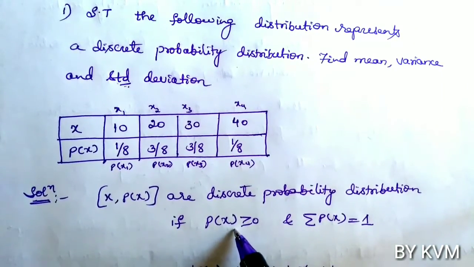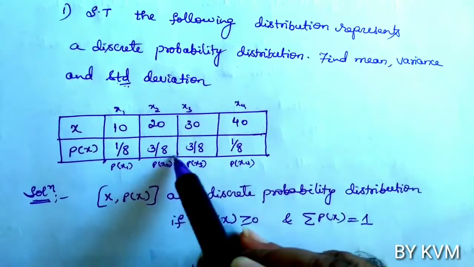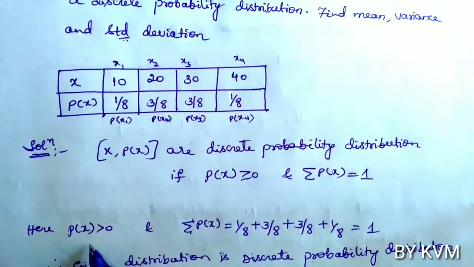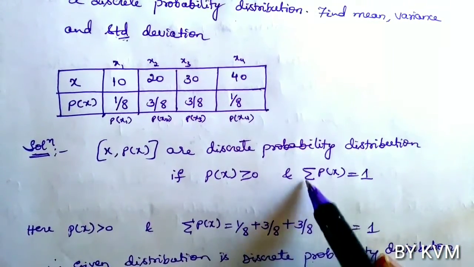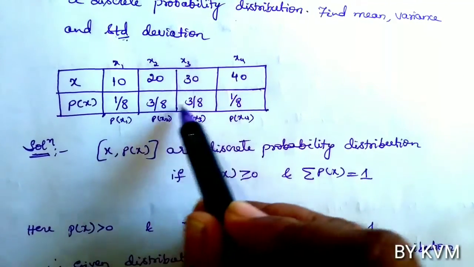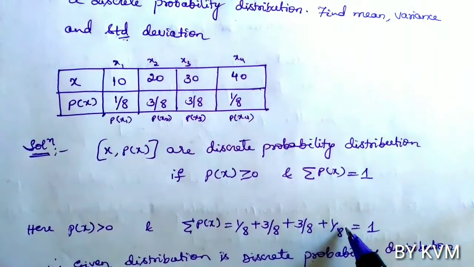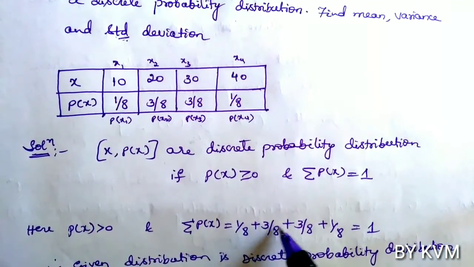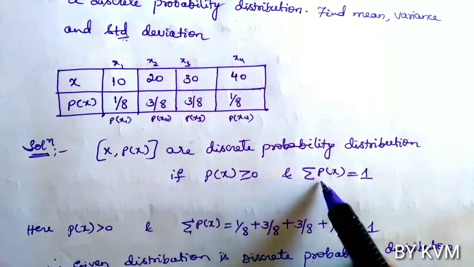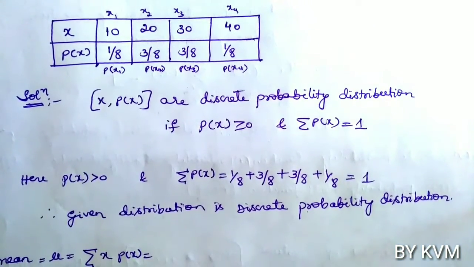So the first condition is clear. If you see the values of P of x1, P of x2, P of x3 and P of x4, all these values are greater than or equal to 0. So here P of x is greater than 0, and we have to check the second condition, sigma P of x. Sigma P of x means you have to add all these values: 1 by 8 plus 3 by 8 plus 3 by 8 plus 1 by 8. So 1 plus 3 plus 3 plus 1, 8 by 8, equal to 1. So both the conditions are satisfied. So the given distribution is a discrete probability distribution.